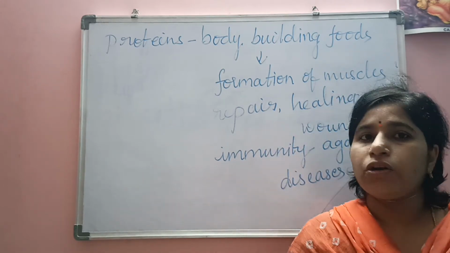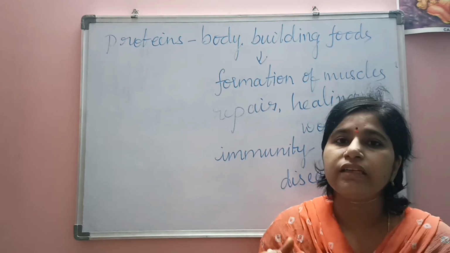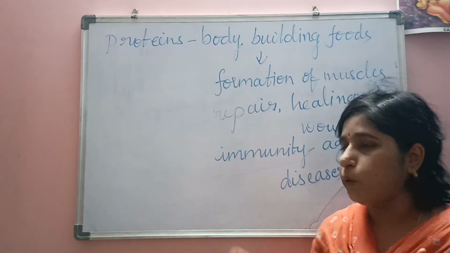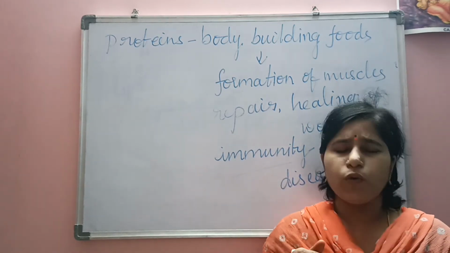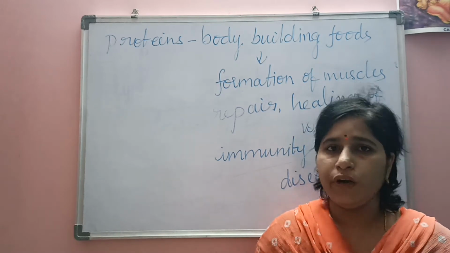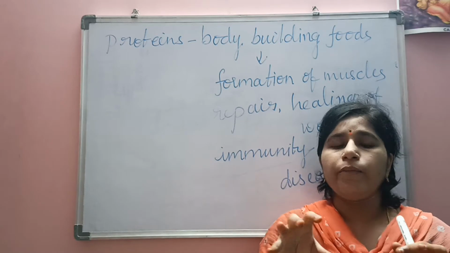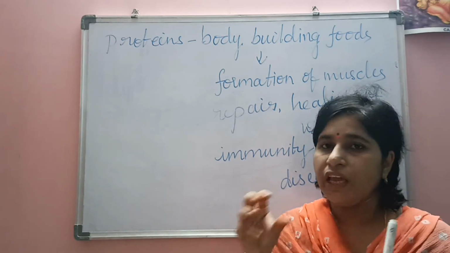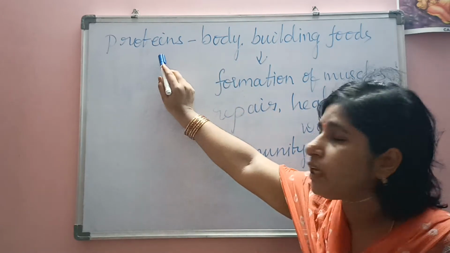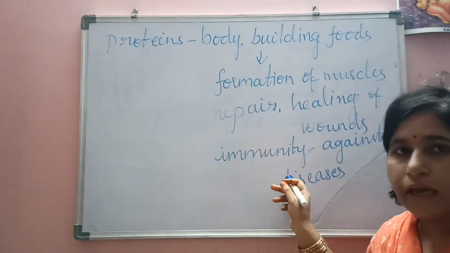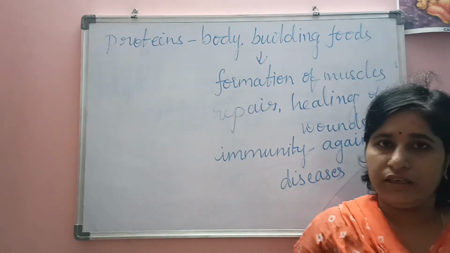That fighting nature, or protecting our body against the diseases, is called immunity. Nowadays we are mostly listening about immunity power. Mostly we get immunity from the food we take, and especially the proteins are meant for giving immunity against the diseases.